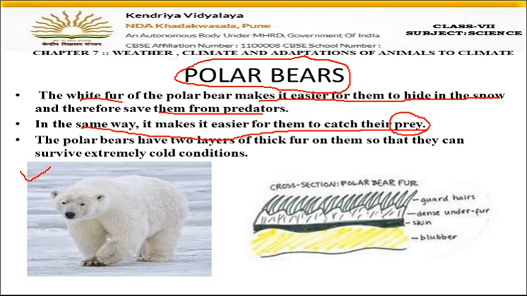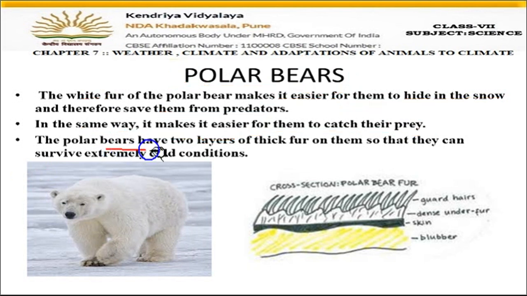Fine. Now, the third very important thing is that polar bears have two layers of thick fur on them. This fur which you are seeing, students, here, there are two layers of thick fur. Now, just see this diagram. See, this is the guard hairs shown. This is the structure of their skin. Just a diagram to make you understand. So there are very small hairs present on them. Below the hairs there is the dense under fur. Okay, there are two coats of fur present.